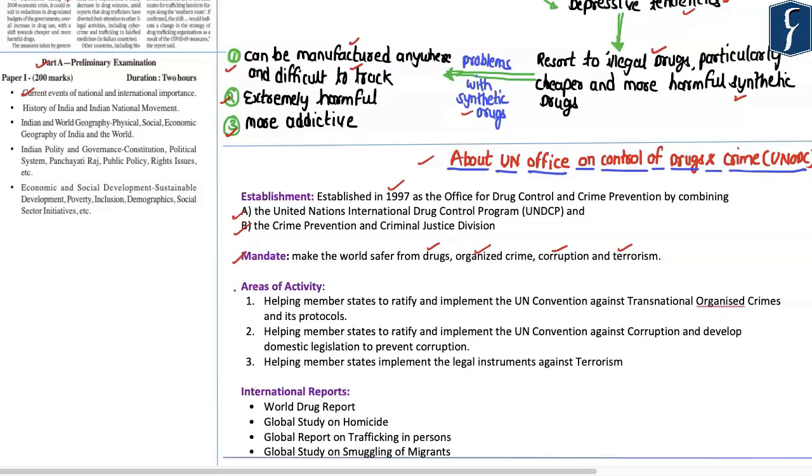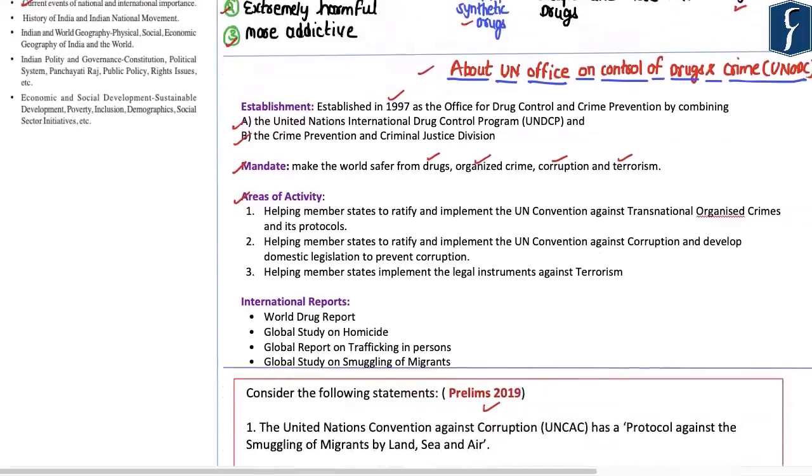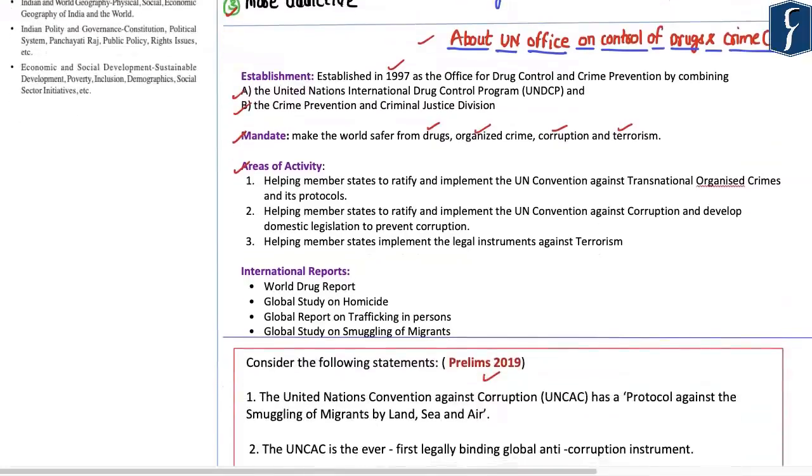With respect to the scope of activities carried out by the United Nations Office on Drugs and Crime, first and foremost, it helps the member states to ratify and implement the United Nations Convention against Transnational Organized Crime. Secondly, it helps the member states to ratify and implement the United Nations Convention against Corruption, and at the same time, it helps the member states to develop domestic legislation in order to prevent corruption.